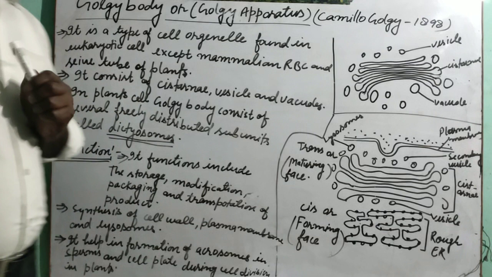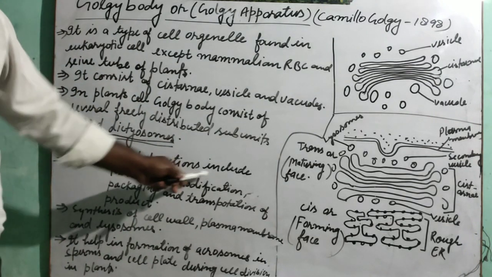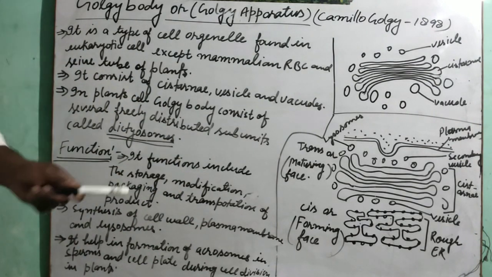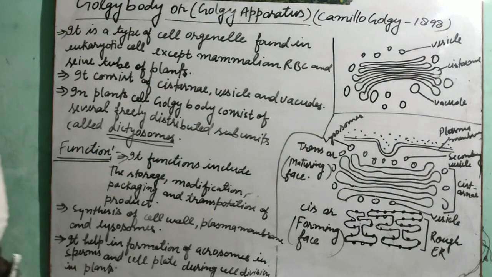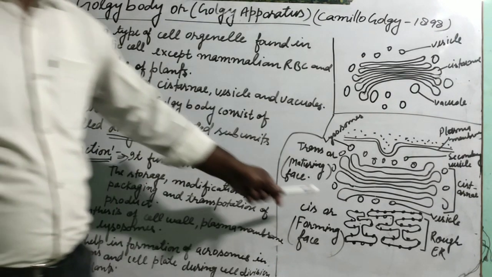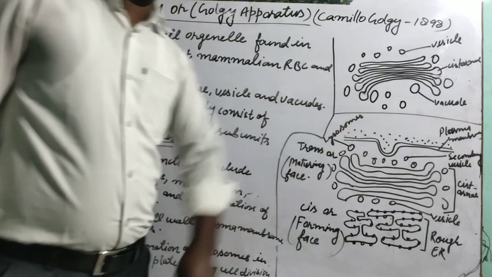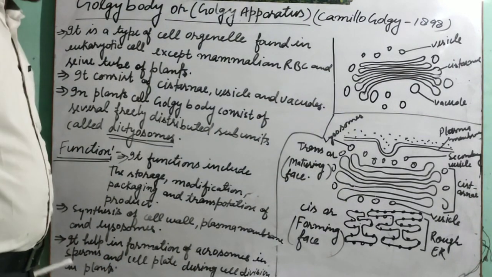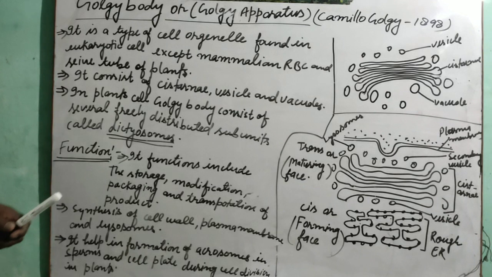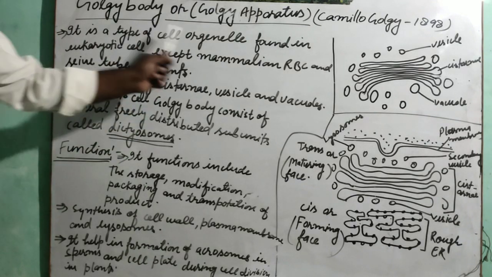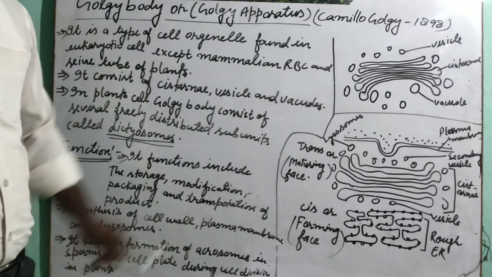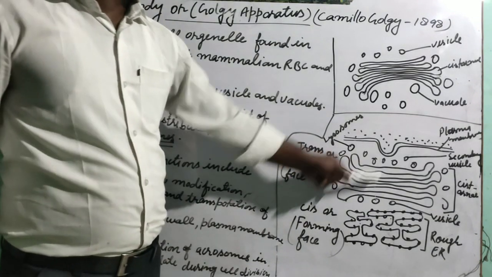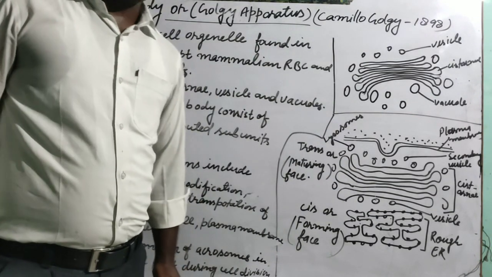It helps in the storage, modification, packaging and transportation of the products. What are the products? Those products are the proteins and lipids synthesized by the endoplasmic reticulum. The endoplasmic reticulum is helpful in the formation of protein and lipid, and they are transported by the Golgi body.